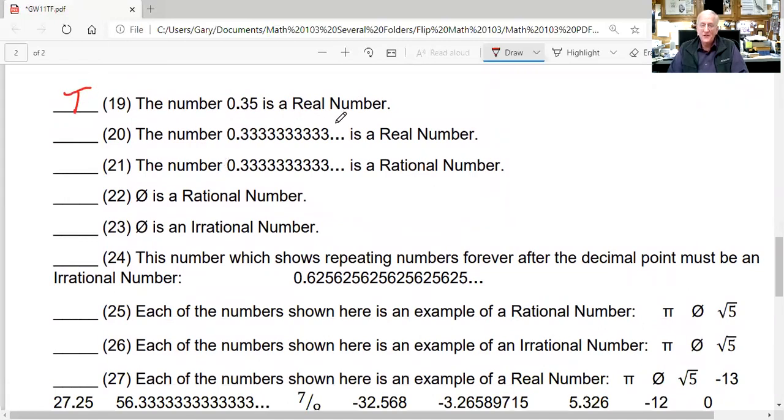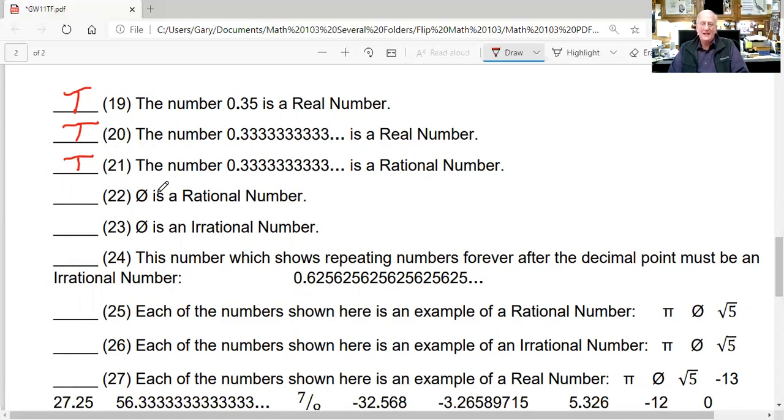Number 20: this number here, all repeating threes, is a real number. Well, if we look at 21, the number 0.3 repeating says it's a rational number, and we know that's true because it's a repeating decimal. Repeating decimals are rational numbers. So if they're rational numbers, like 21 says, 20 must also be true because all rational numbers are real numbers.